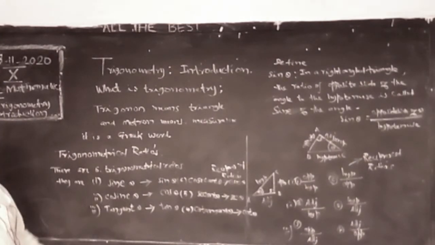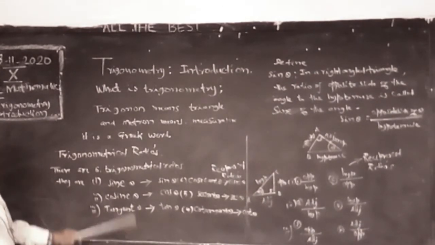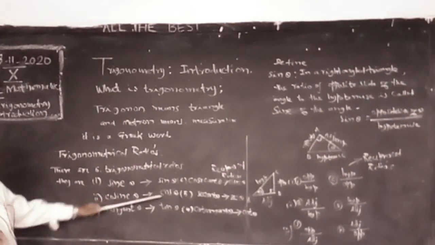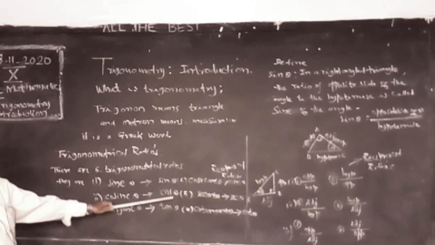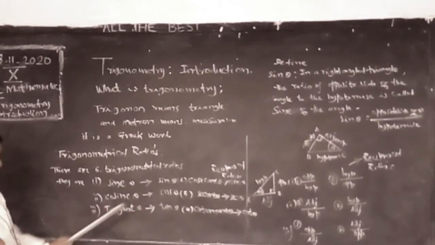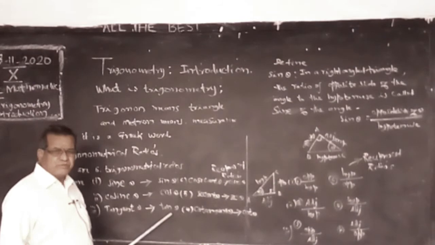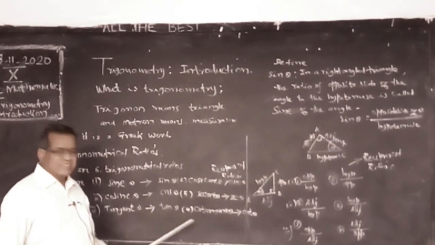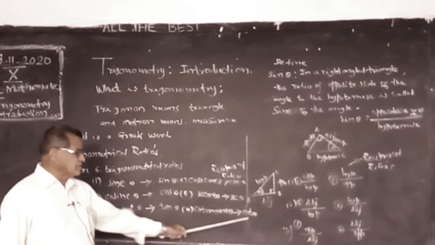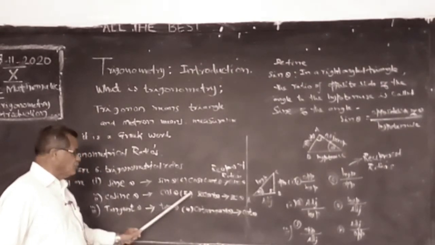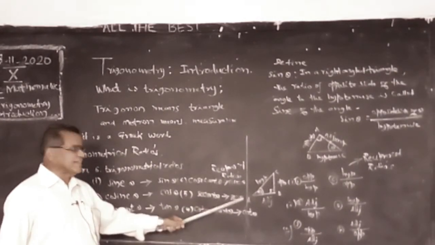Sin theta, cosine theta, tan theta. Shortly they are written as only 3 letters: sin theta, cos theta. Cosine theta is nothing but cos theta. Short form of tangent theta is tan theta. And their reciprocals: cotangent, short form cot, tan theta, cot theta. Cosine theta reciprocal is secant theta, that is sec theta, S-E-C.